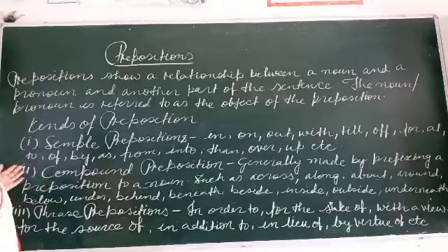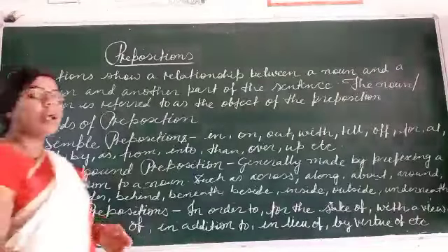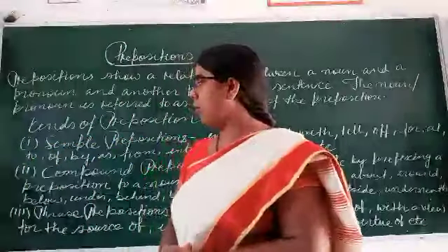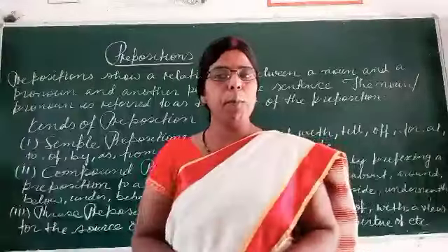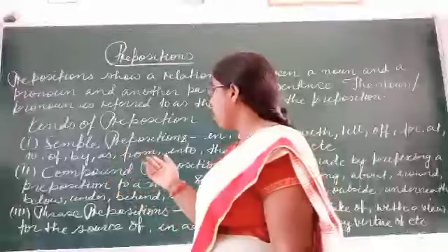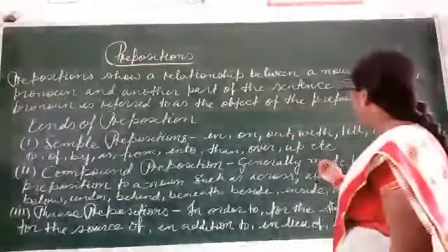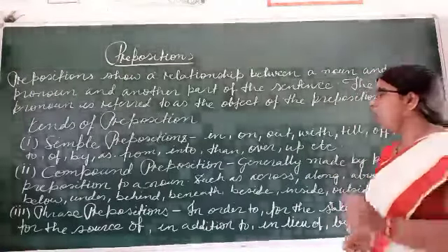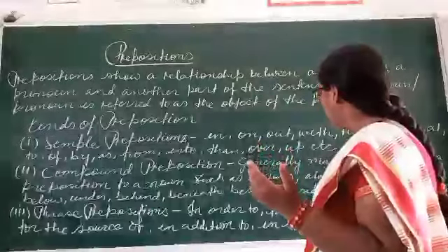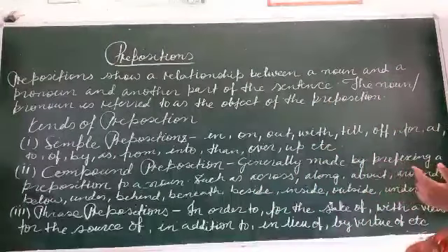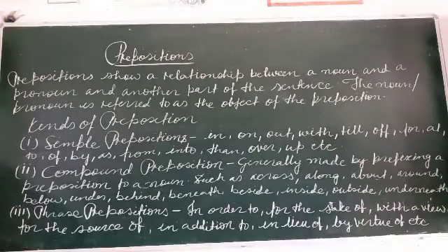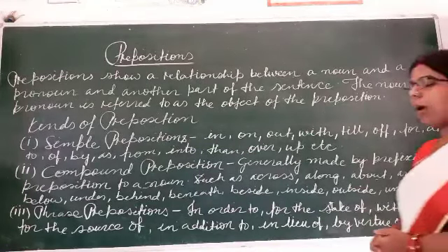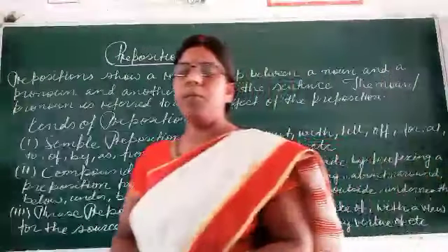Now, second is compound preposition. Compound prepositions are generally made by prefixing a preposition to a noun, such as across, along, about, around, below, under, behind, beneath, beside, inside, outside, underneath, etc.